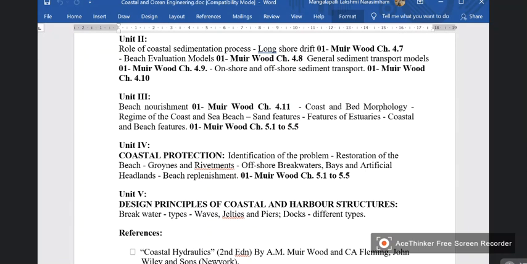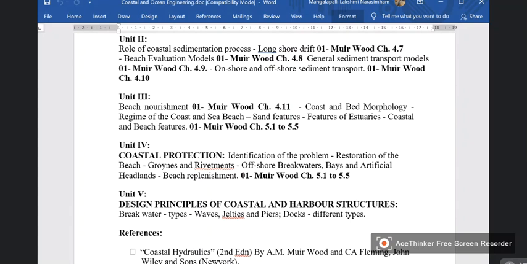In fact, in Vizag, they are constantly doing that. They will dredge the ocean near the Dolphin's Nose area, and that sand will be pumped through pipes near the Coastal Battery area, just near the Ramakrishna Mission beach area. It will be continuously done. That is called beach nourishment, replenishment. So those aspects we will be studying.